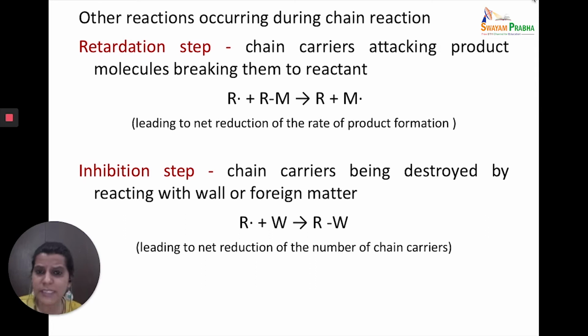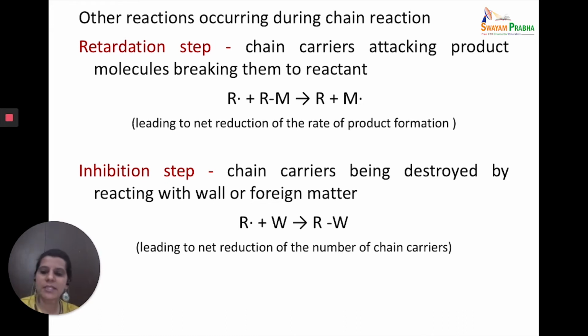So, in the retardation step, the chain carriers attack the product molecules, breaking them back into the reactant. This results in the number of product molecules produced being reduced, resulting in the reduction of the rate of product formation. So just see, the radical has reacted with the product, resulting in the formation of reactant molecules, and therefore the rate of formation of the products has been reduced.